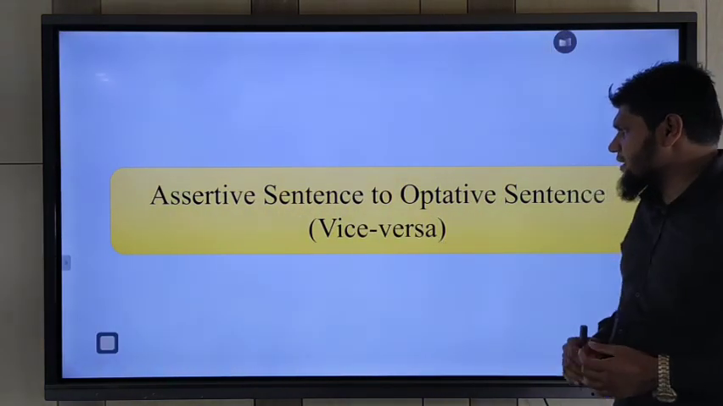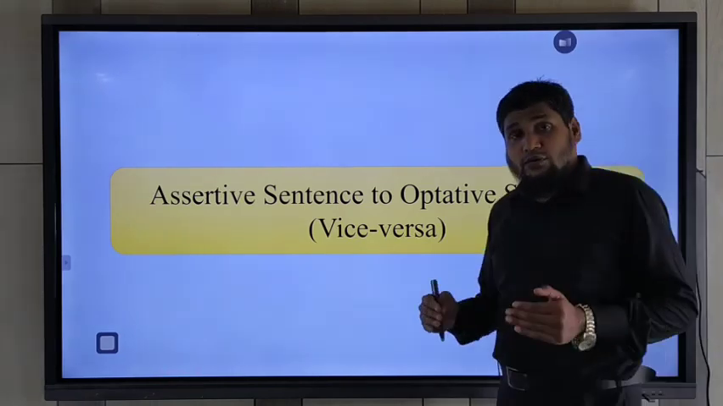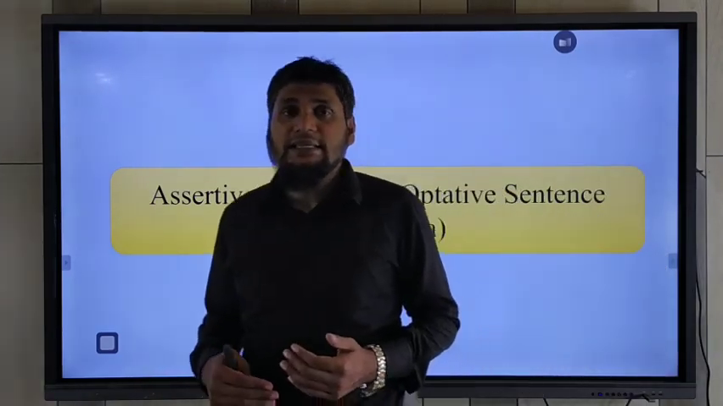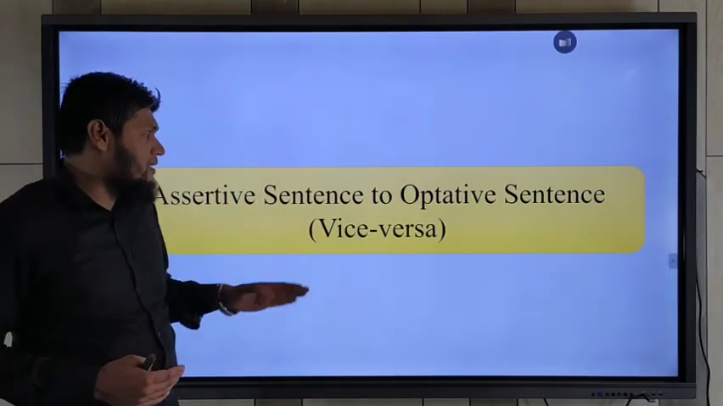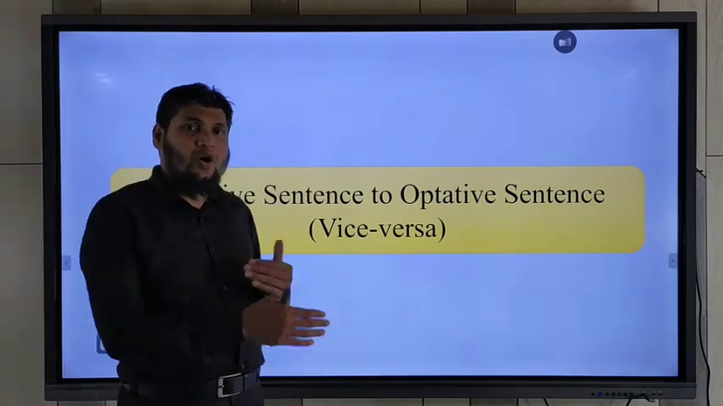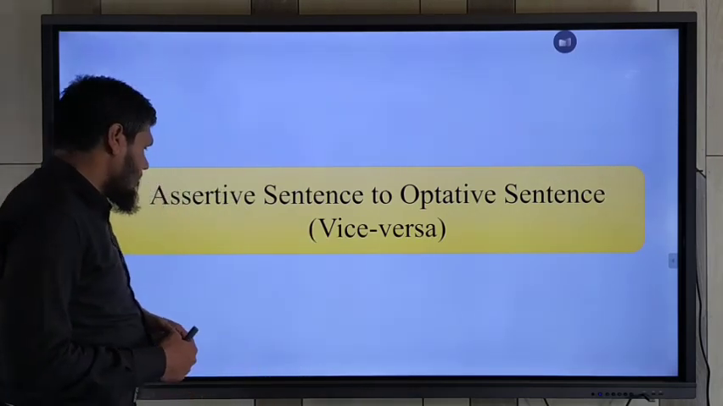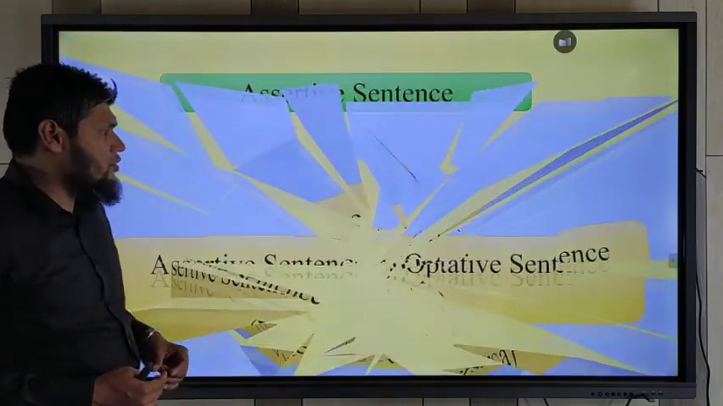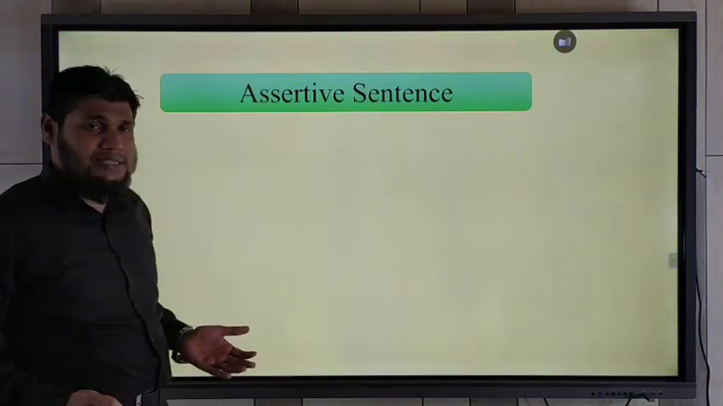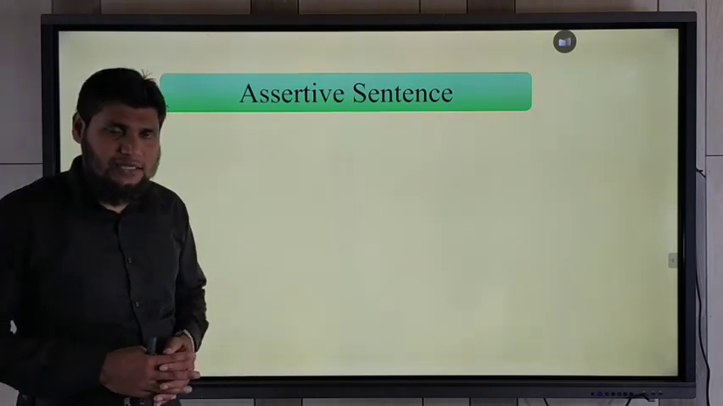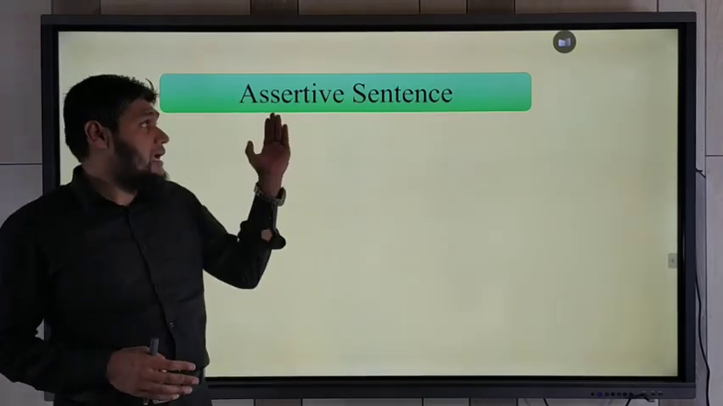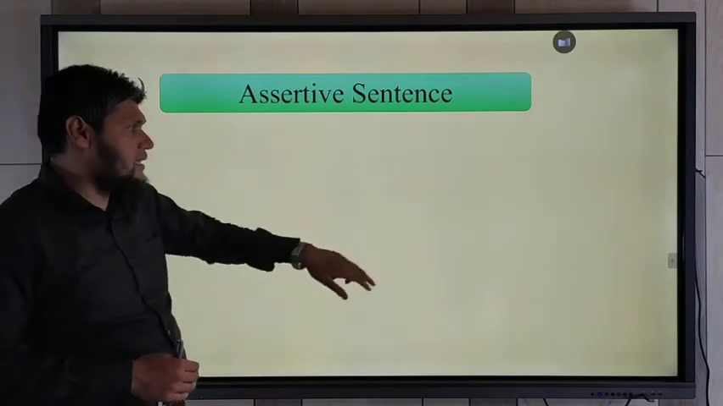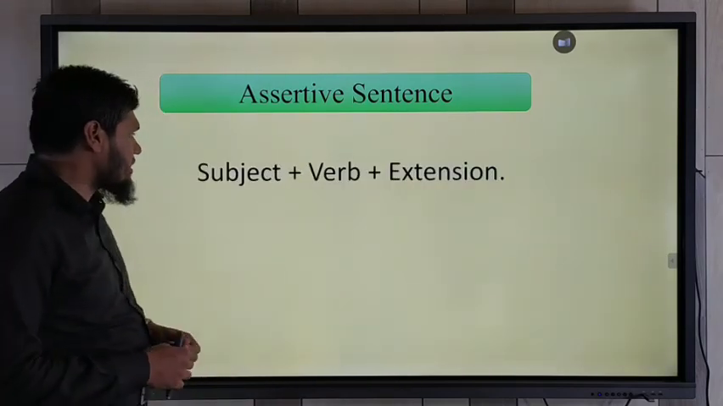Assertive to optative sentence. Today we will practice how to change assertive to optative sentence and vice versa. That means alternative. Okay. Before changing sentence, you need to have the idea about assertive sentence and optative sentence. I think that you have understood assertive sentence in your previous classes, but it will be repeated today.